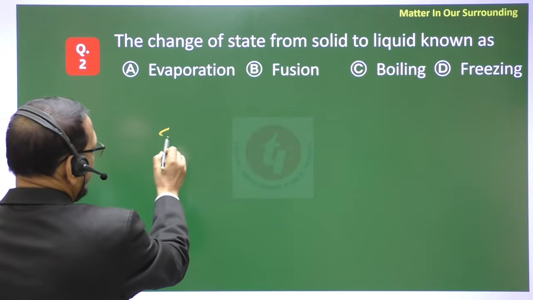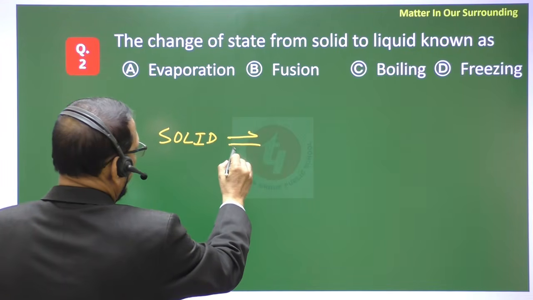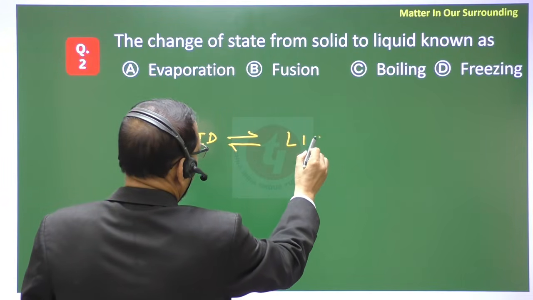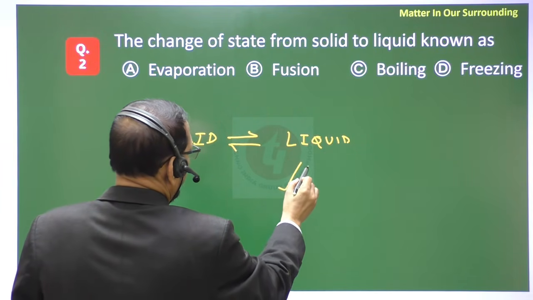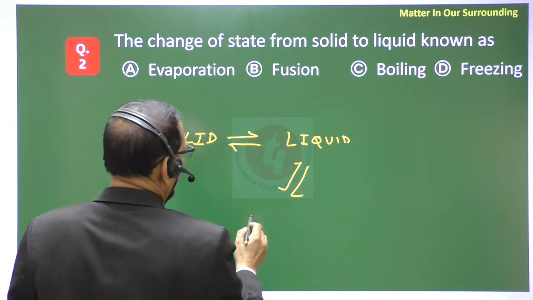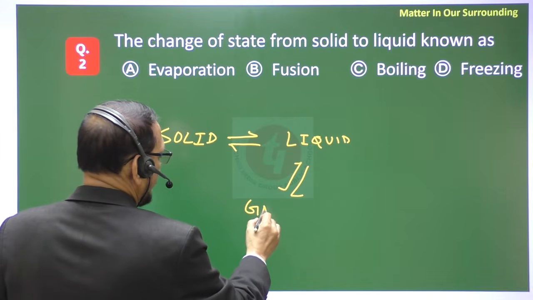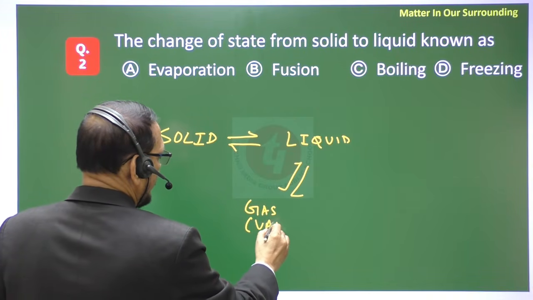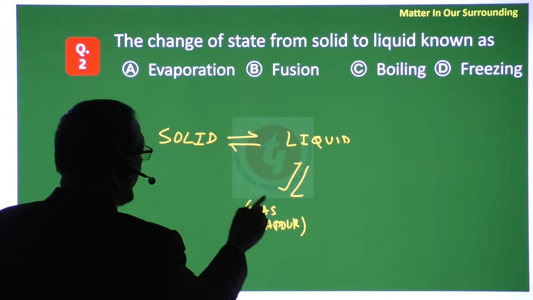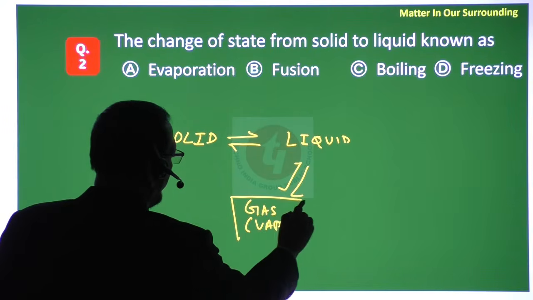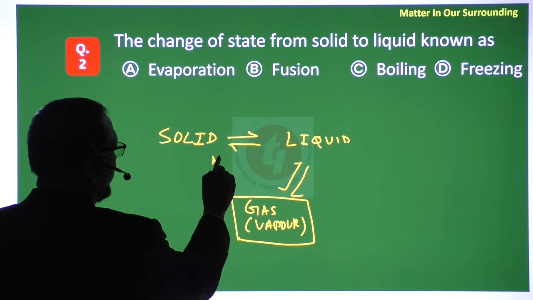We know the solid, when you convert it into liquid, again on heating, liquid to gas or vapor, and gas to solid.